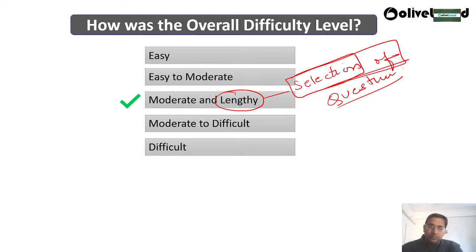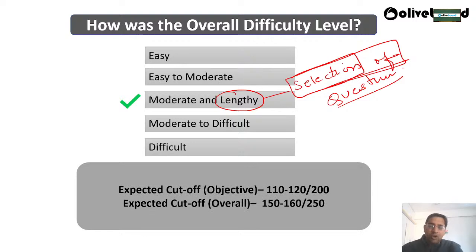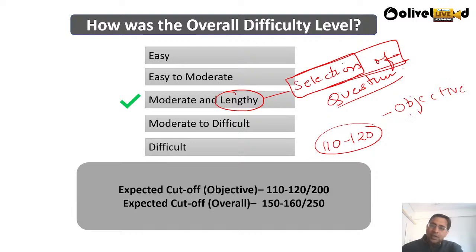Okay, now the expected cutoff for the objective that we are expecting is that, since the paper is of moderate and lengthy, we are expecting around 110 to 120 for objective. You have to clear the cutoff of this objective test, then only your descriptive test will be corrected. So you check whether you will be getting 110 to 120.